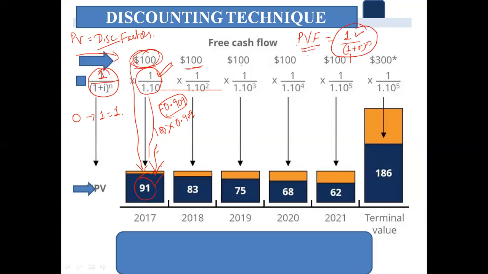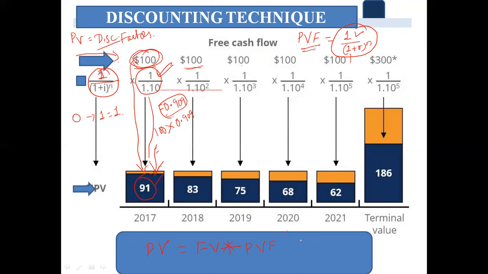This present value factor is used to multiply it with the future value, so that we will arrive at the present value, right? How it is done is, present value is equal to future value multiplied by present value factor. So how is this present value factor derived?